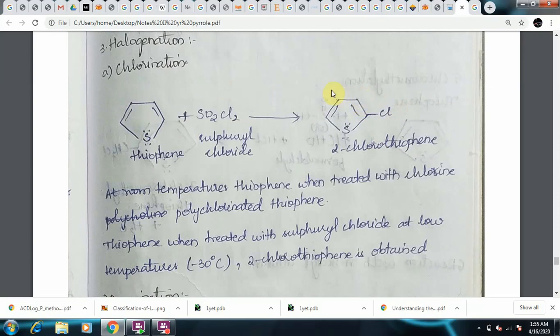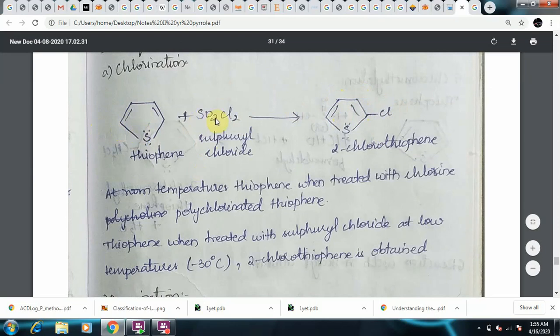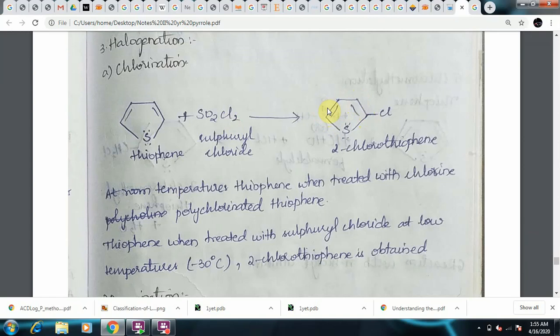There is a small mistake in this structure. So just write down in your running notes. Thiophene, when treated with sulfuryl chloride, gives a polyhalogenated derivative, that is 2,3,4,5-tetrachlorothiophene.